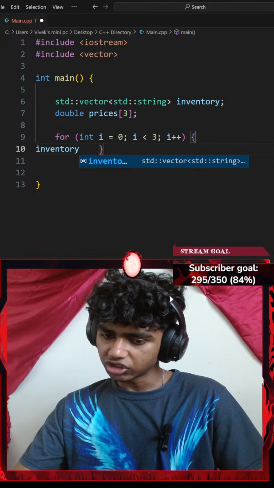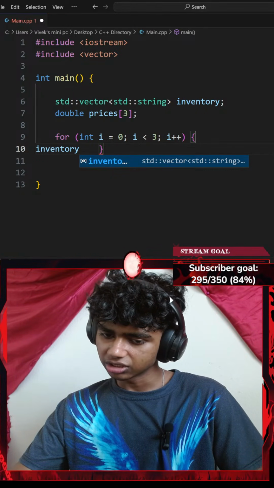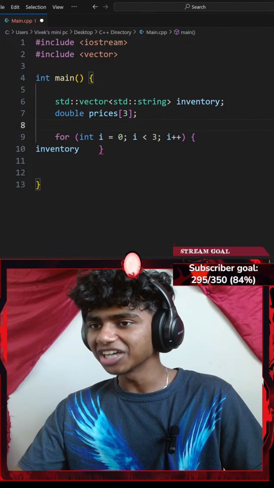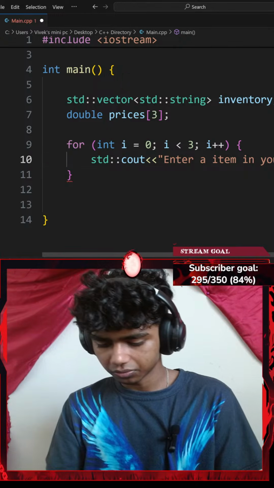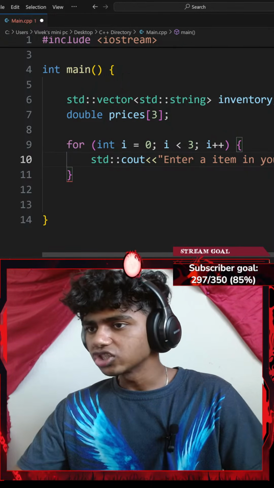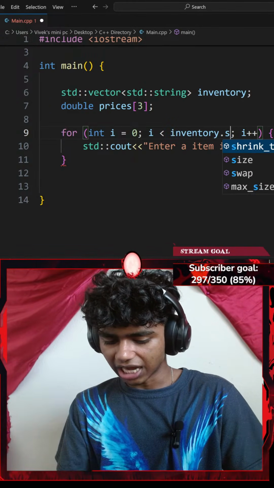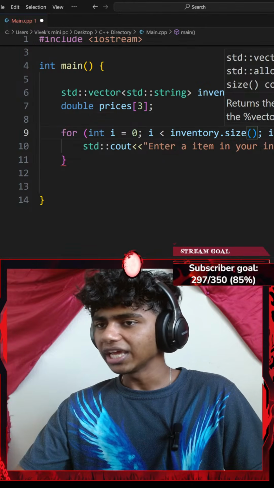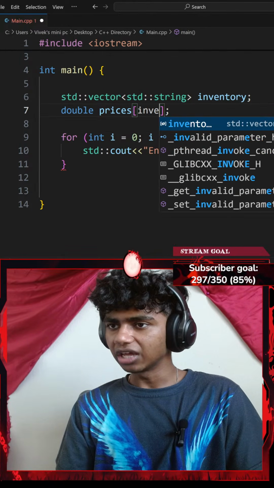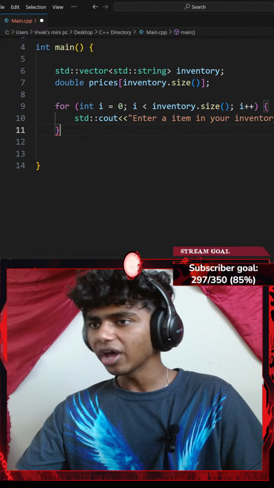Okay, use inventory.size to get the length of the vector. Now that's some extra things you get in vector. Honestly, that actually does sound pretty good. Let me actually try that. Okay, let me go with control 0 quick. So instead of going with 3, I'll go with my inventory.size. This is going to be 3 by default. Wait, instead of going with 3, could I go with my inventory vector's size function as well? Would that work? Guys, I think that is legal.